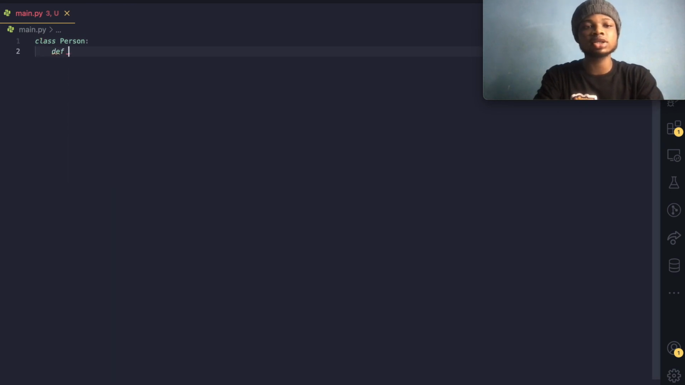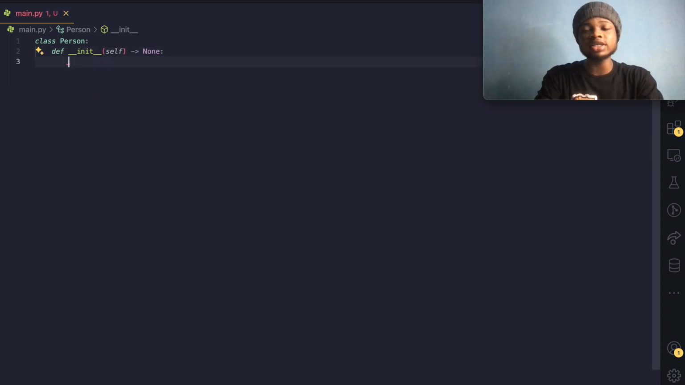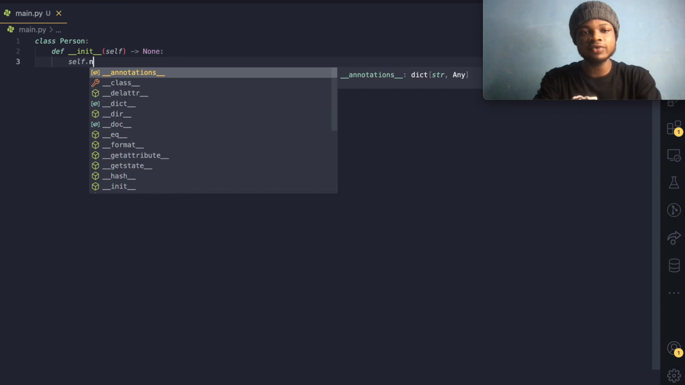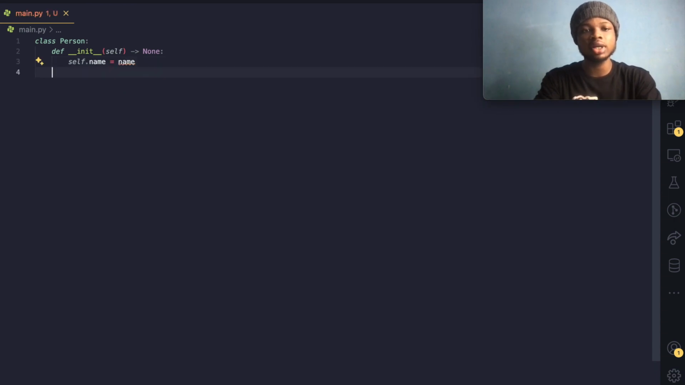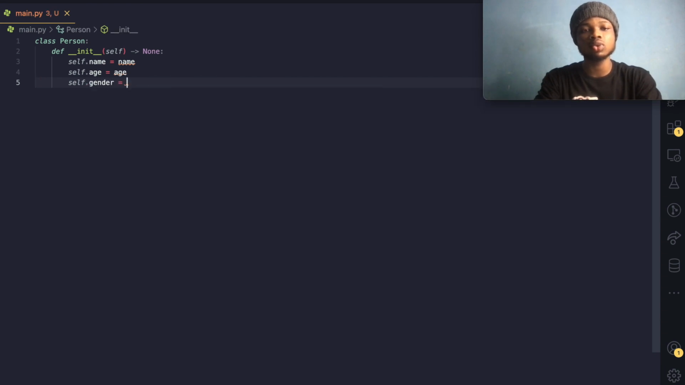Let's define the __init__ method. In this init method, we want to pass three parameters: the name, the age, and the gender. So we do self.name is equal to name, and self.age is equal to age, and self.gender is equal to gender. And we come over here and we do name, age, gender, right? Perfect, fine and good.